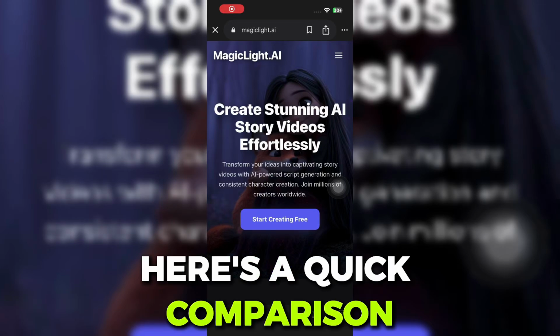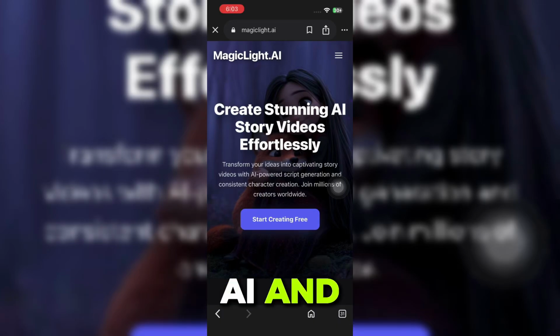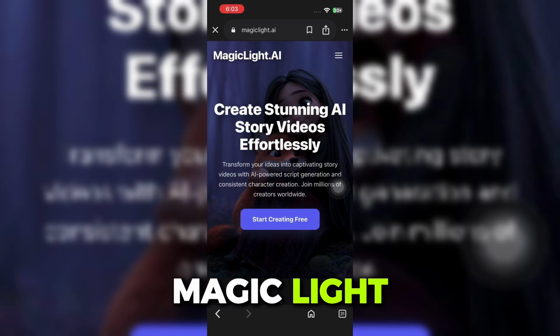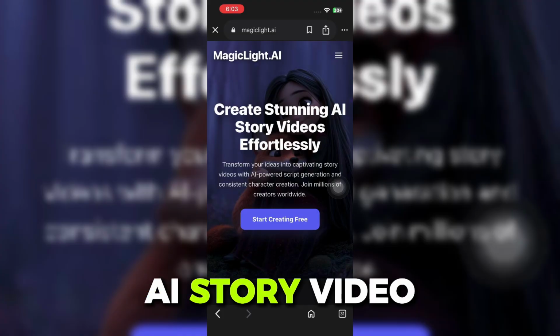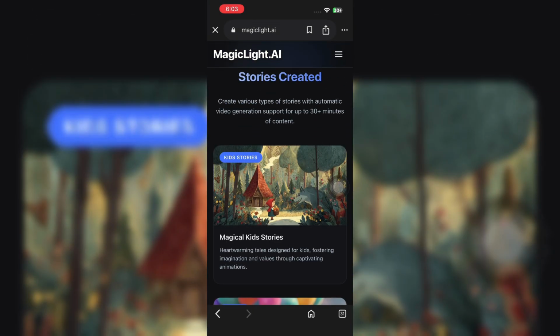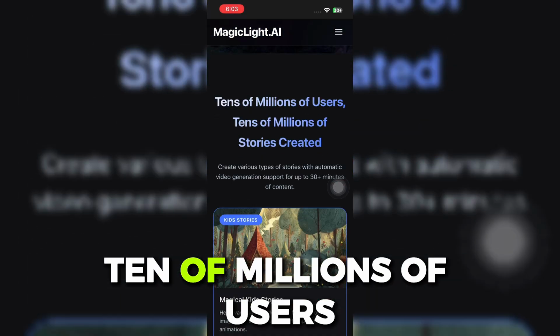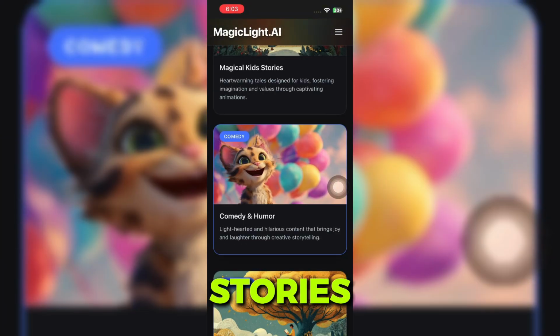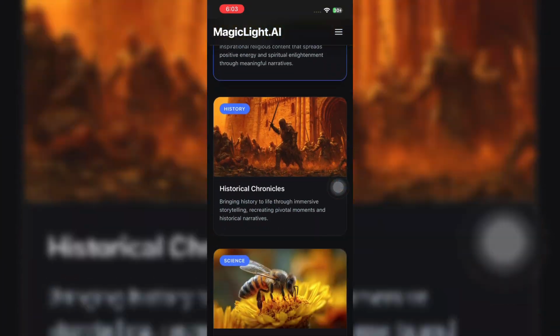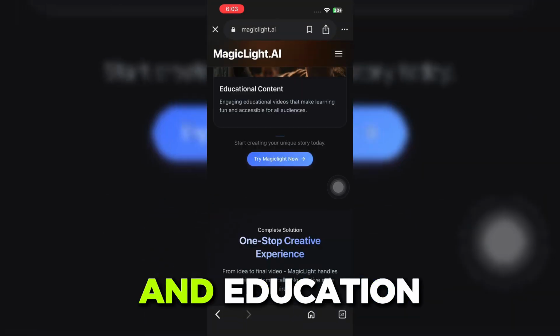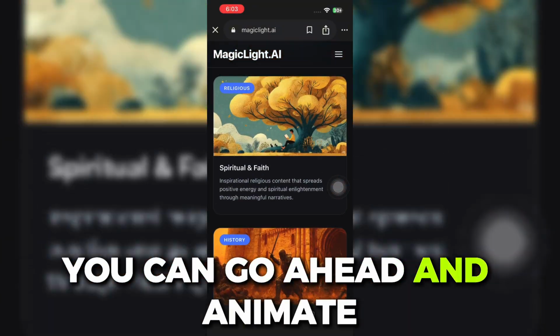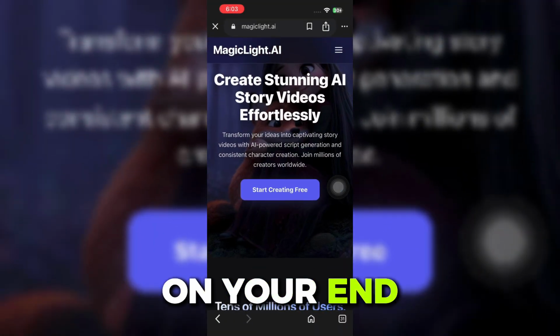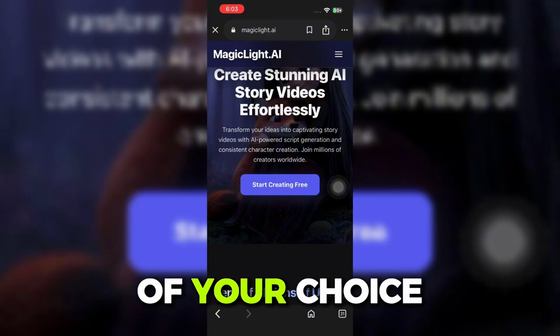Here's a quick comparison between MagicLight AI and InVideo. MagicLight AI can create stunning AI story videos effortlessly. You can go ahead and create for tens of millions of users with kid stories, comedy, religious, history, science, and education. You can animate different stories on your end with different genres of your choice.